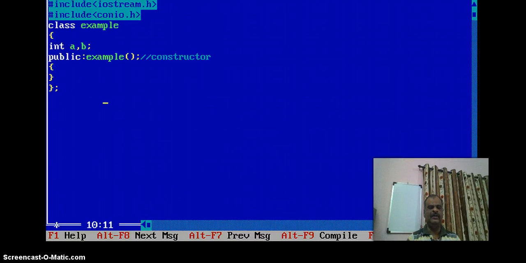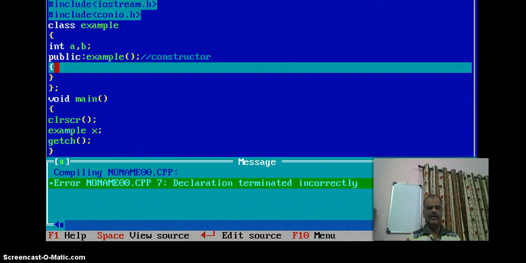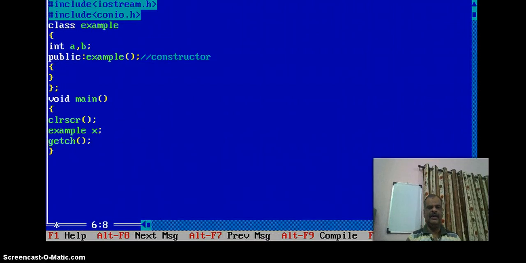Again, a constructor is invoked whenever you create an object of the class. Suppose here is a void main and I create an object like this, x, then we will check whether the constructor is invoked or not. The declaration is terminated incorrectly here.